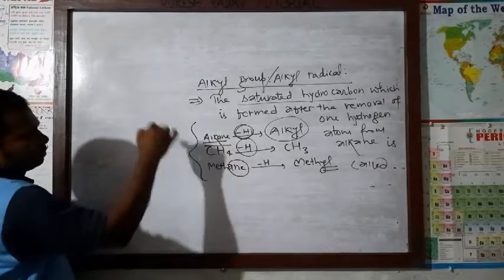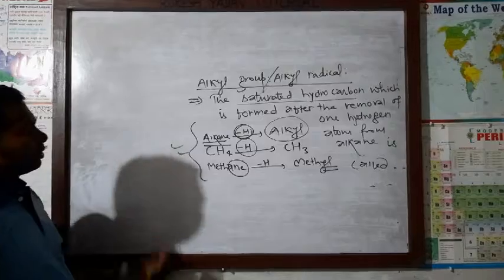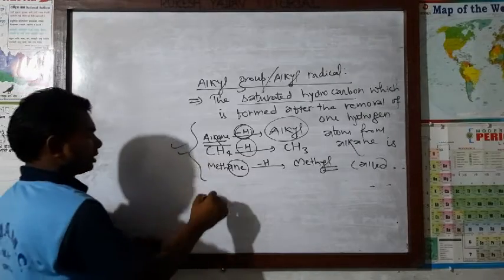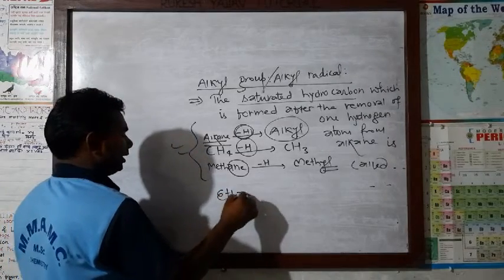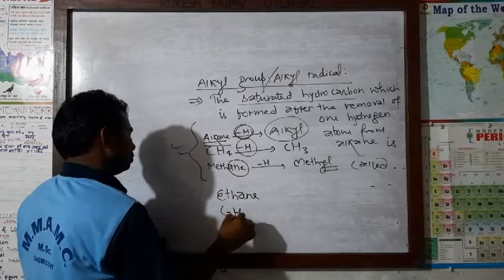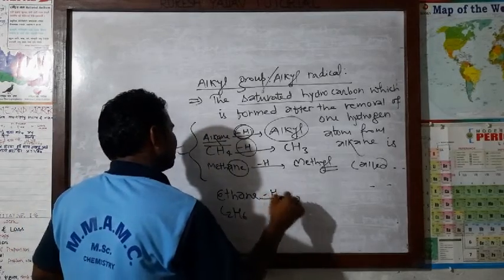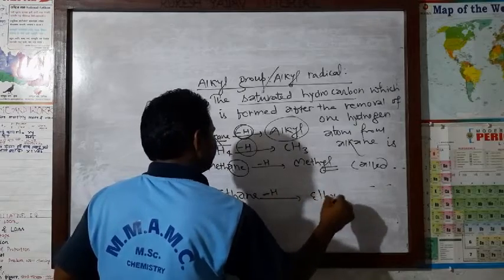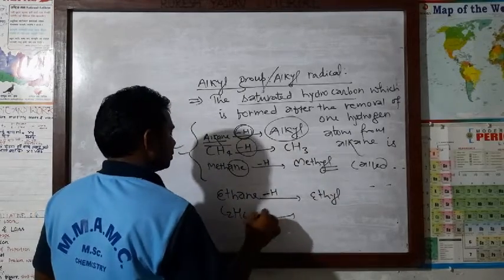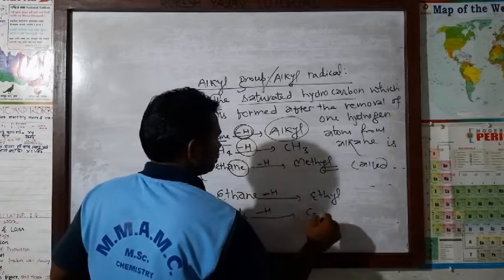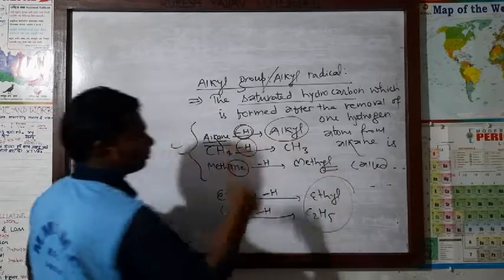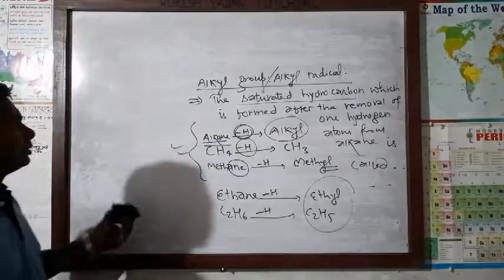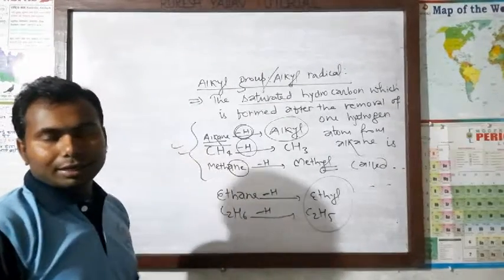Here this is very important. From here you can understand about all these things. Another example also you can take. Here ethane, we know C2H6, one hydrogen removed, then what will be? Minus H. Ethyl means here one hydrogen removed, then C2H5, this is ethyl. Very easy. Alkyl group or alkyl radical.